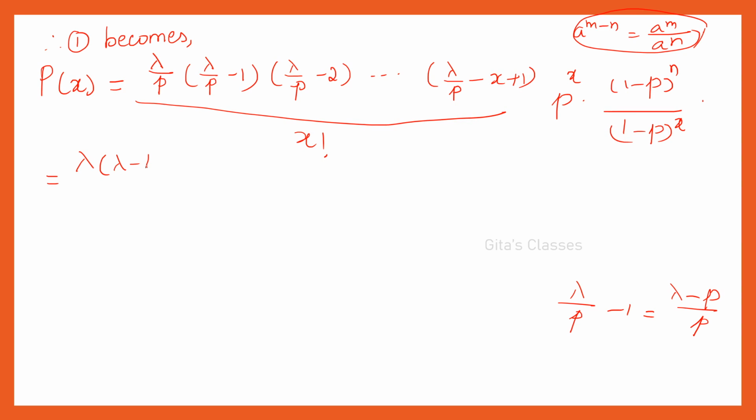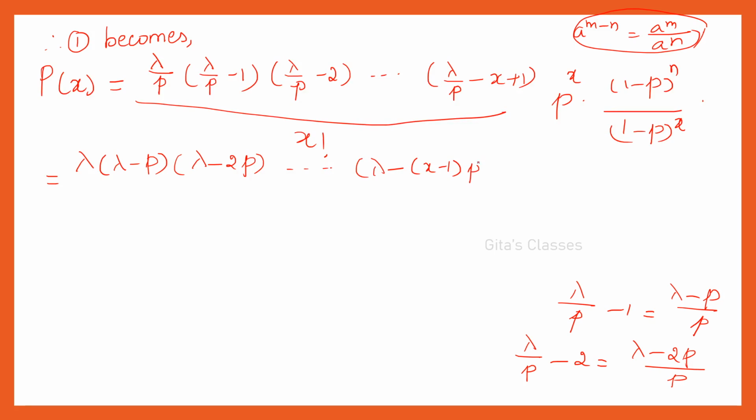So lambda minus p, and in the second term what you have, lambda by p minus 2. Therefore, lambda minus 2p divided by p, right? So, that denominator p I'll write later together. Lambda minus 2p and so on. Lambda minus of x minus 1 into p, right? Divided by x factorial is already there, and p I have to write.